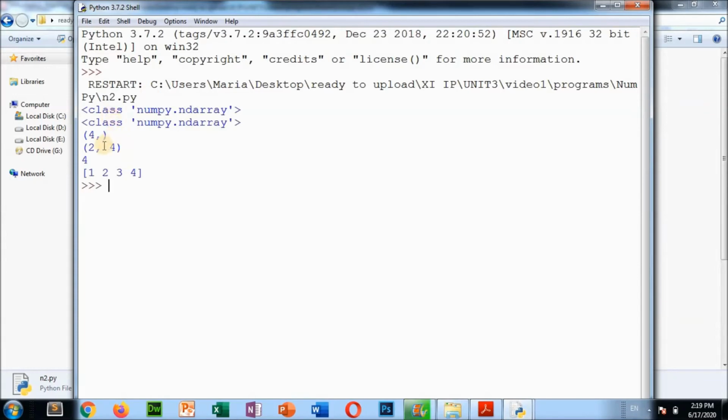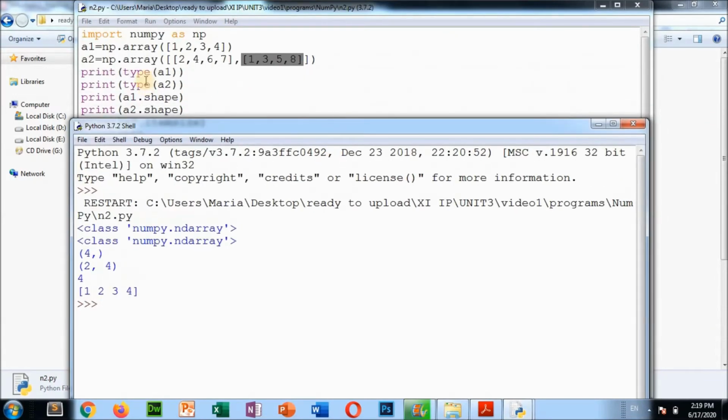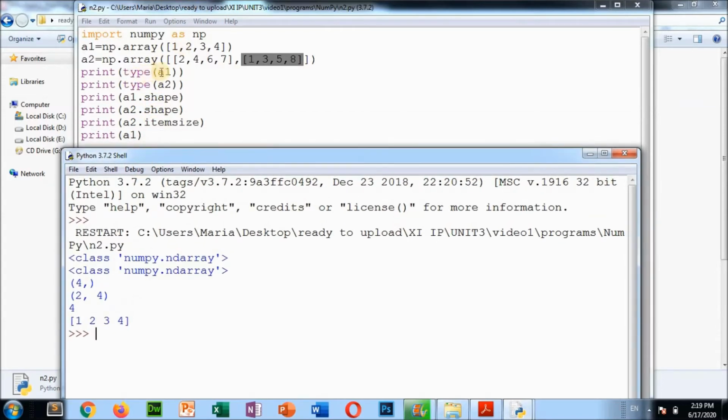Here I am printing the type of a1 and a2, so that is why this is coming like this. If you print a1 and a2, it will print the values of this. Type of this I am printing, so numpy and the array. The type of a1 and a2 is numpy ndarray.